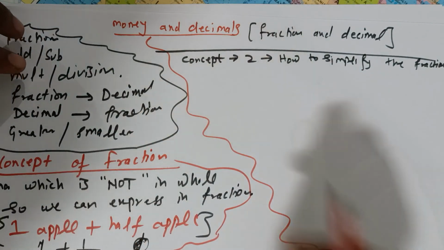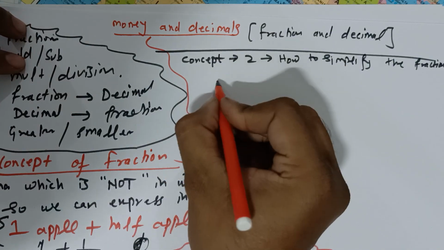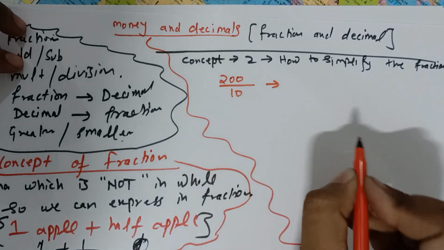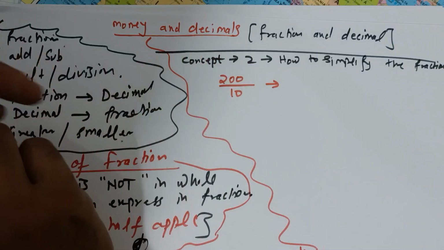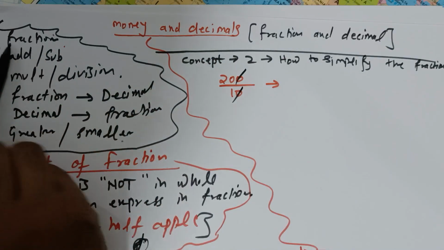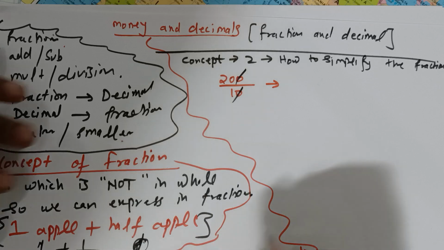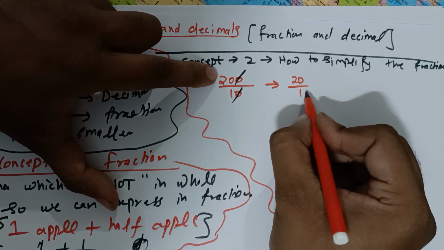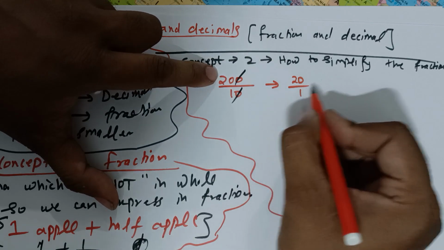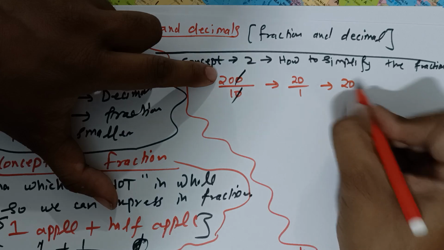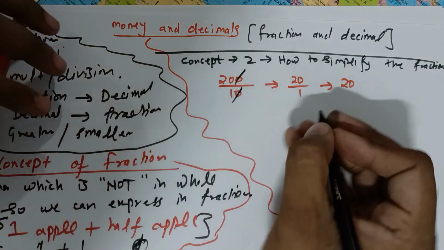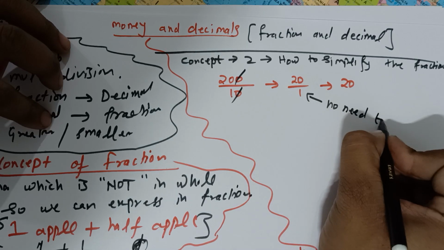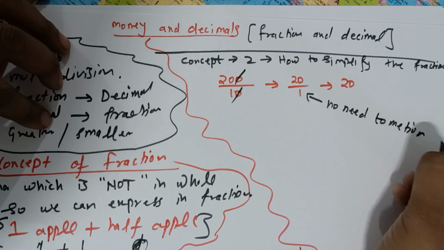For example, if any question is given like 200 upon 10, how can we simplify it? Simply just cut the zero. In the denominator, what are you getting? 1, and the numerator is 20. So 20 upon 1. Whenever you find the denominator 1, no need to write 1, just write only 20. Got it? No need to mention 1.